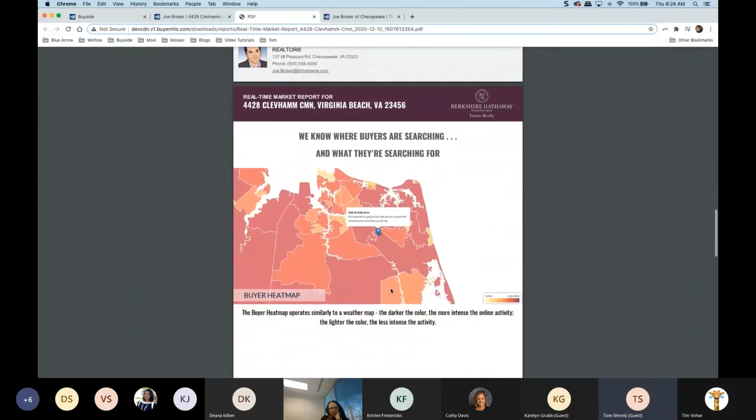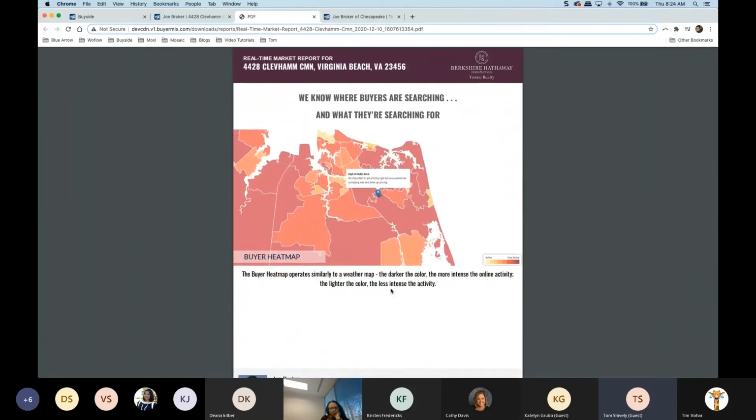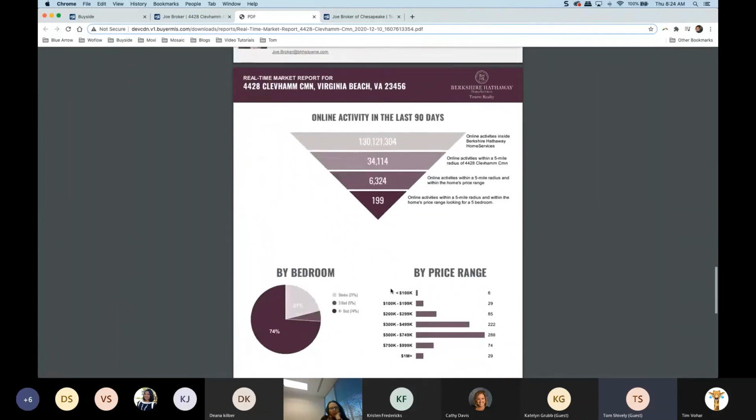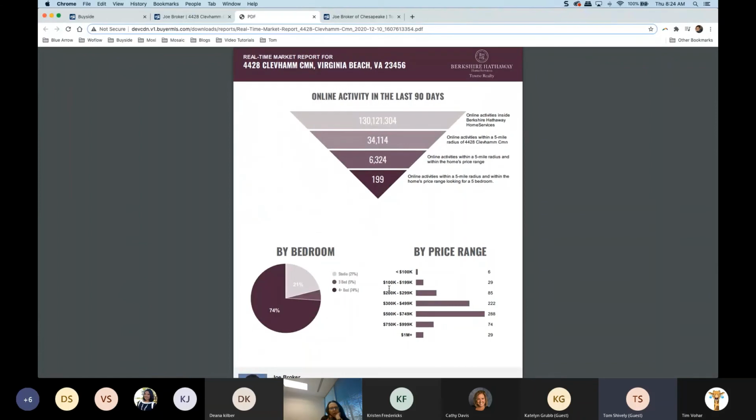Next is our buyer heat map. Again, this is giving out that market information, talking about how they're doing in the market. Where is their listing? How many people are searching for that? We can show them how many people are searching using that funnel. We talked about this just a second ago on our HVS, but odds are they consumed that information on their own. So this is a way for us to speak to this information and say, there are a lot of people searching for real estate right now. We can see there's 130 million people out there looking at homes on the Berkshire Hathaway website, and there's currently almost 200 people that are looking for your exact home.